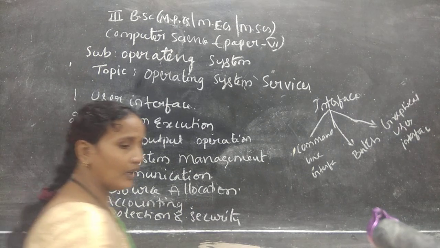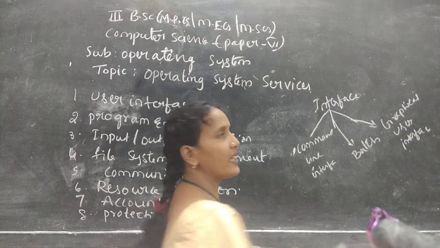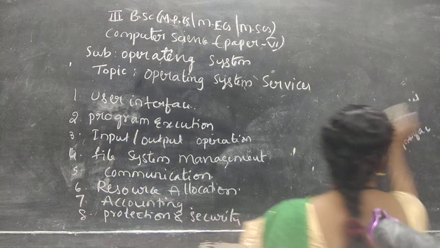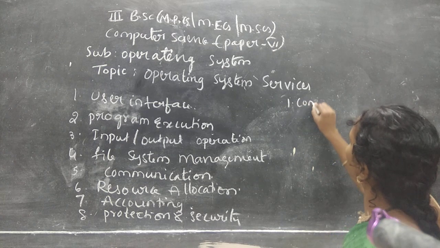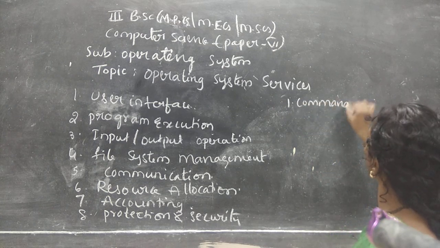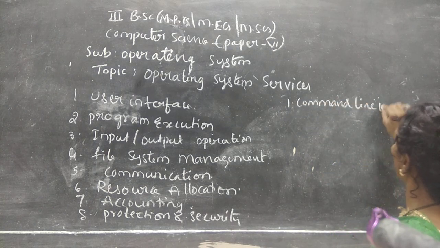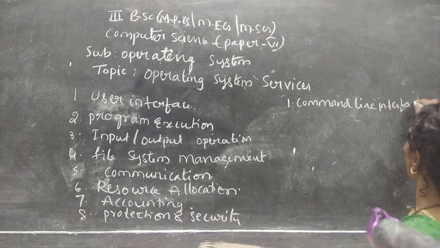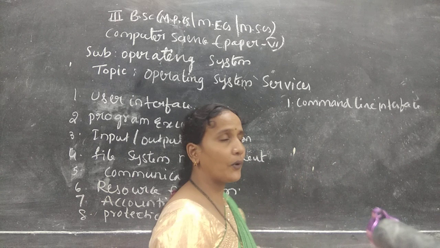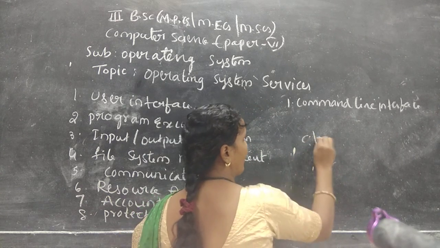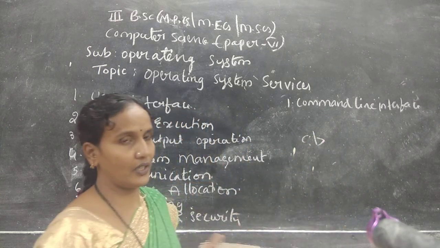Now, let me explain the command line interface. First one is the command line interface. I think you all know the command prompt in C programming. You have it like this. This is called a command line interface.